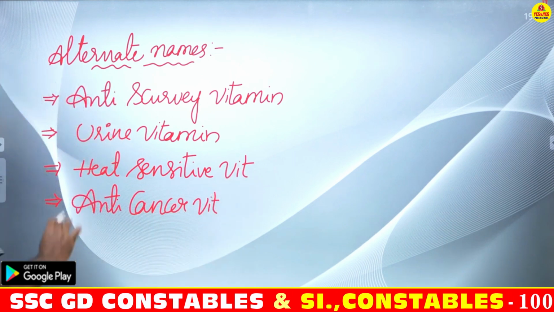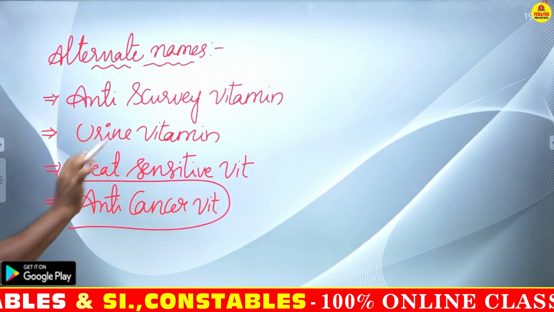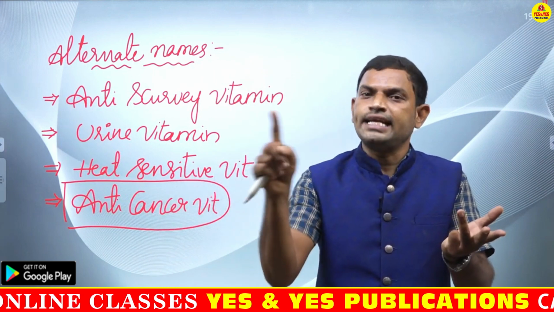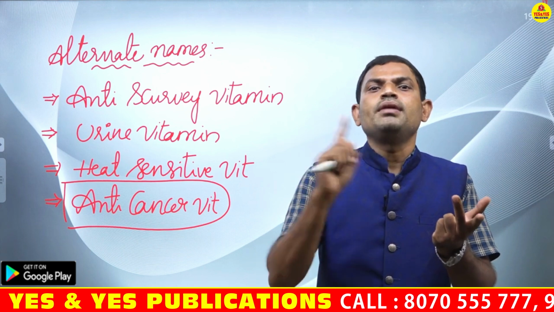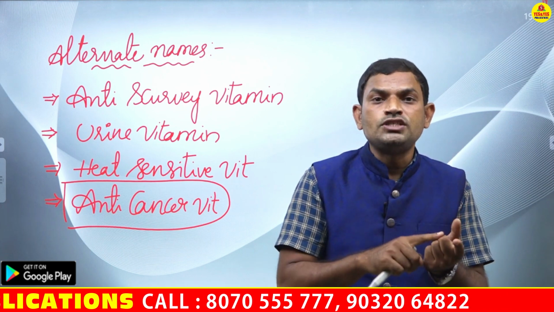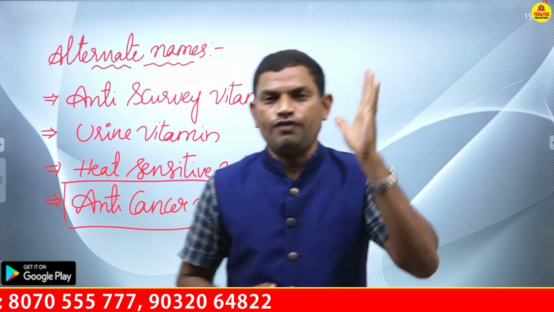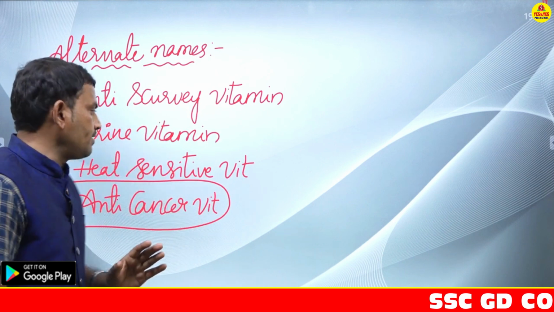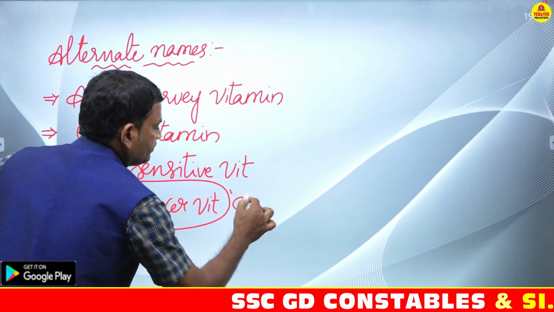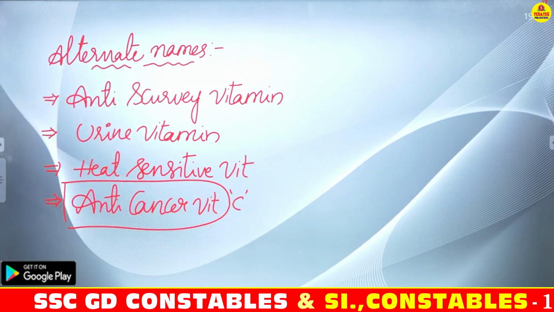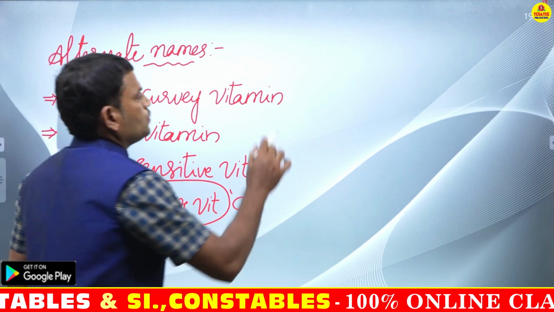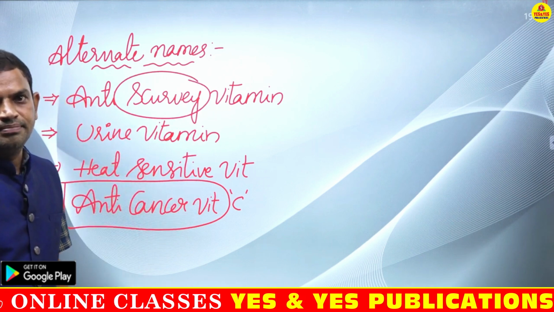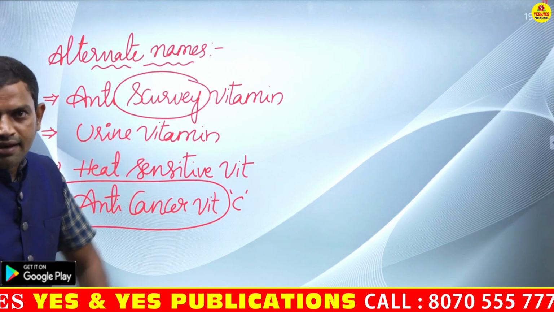In fact there are three vitamins which can act as anti-cancer vitamins. One is vitamin A, chemical name retinol. Second is vitamin C, chemical name ascorbic acid. And the third is vitamin E, which is tocopherol. So out of these three anti-cancer vitamins, one of the important ones is vitamin C, right? So these are the alternate names. Now let us take one by one. Why is it called anti-scurvy vitamin? Because this is the vitamin which acts against the disease called scurvy. That's why it is called anti-scurvy vitamin.